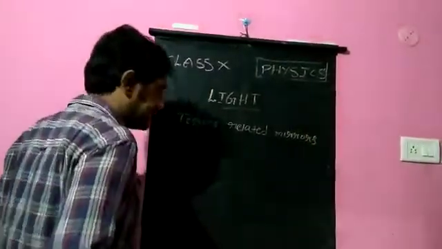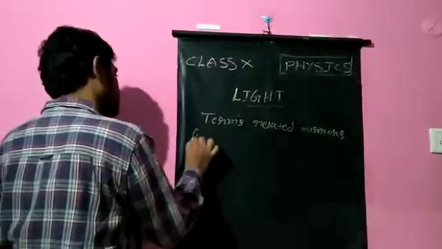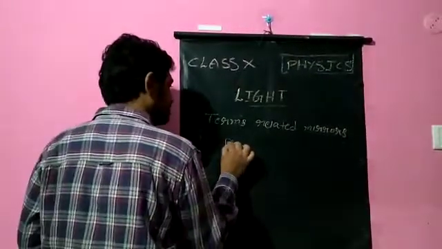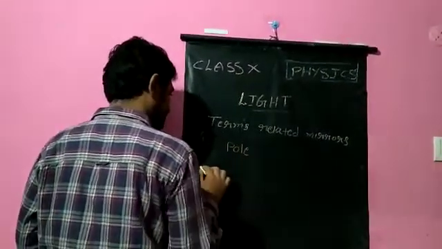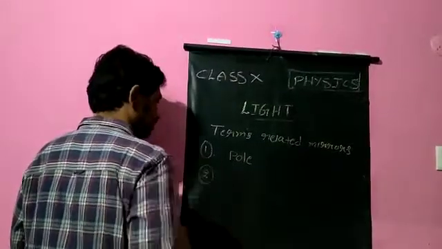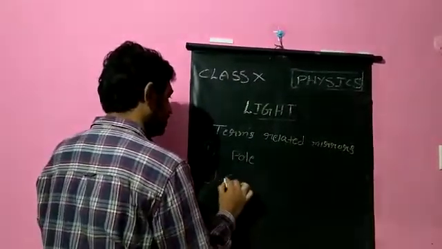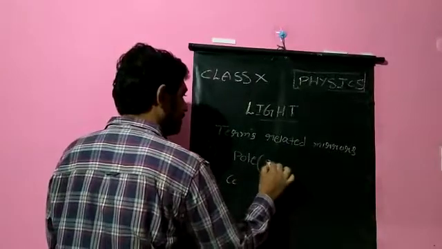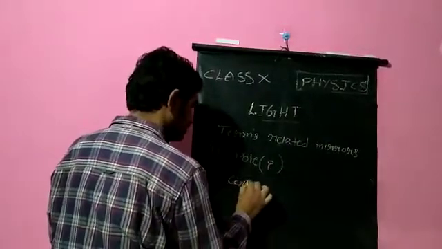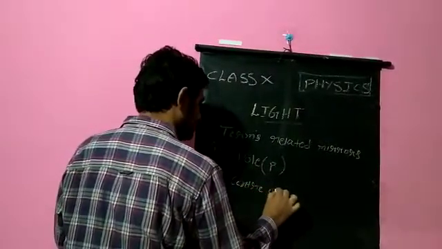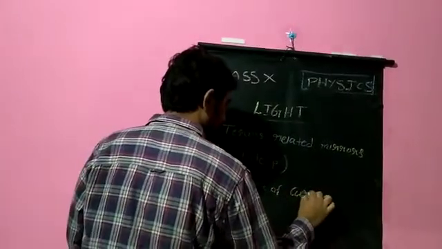In these terms related to mirrors, the first one will be pole. Number 2, pole will be denoted by P. The other name is center of curvature.